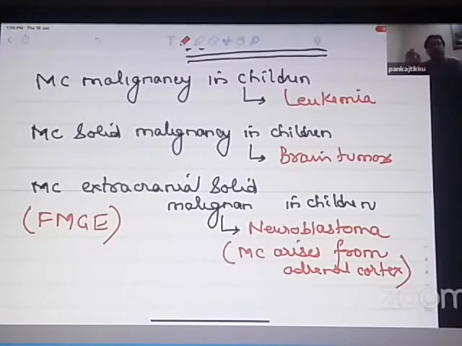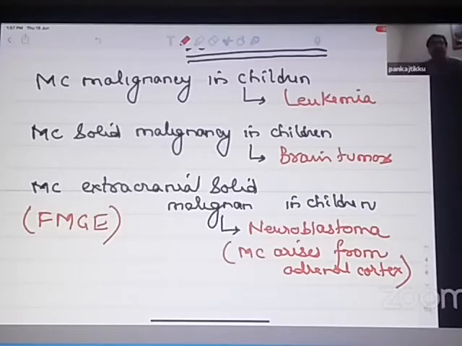So I'll just repeat once again. Which is the most common malignancy in children? Leukemias. Which is the most common solid malignancy in children? Brain tumors. And which is the most common extracranial solid malignancy in children? It is neuroblastoma. It can arise from any part of the body outside the brain, but most commonly arises from the adrenal medulla. And what is secreted by the adrenal medulla? If you remember, it is epinephrine, norepinephrine.